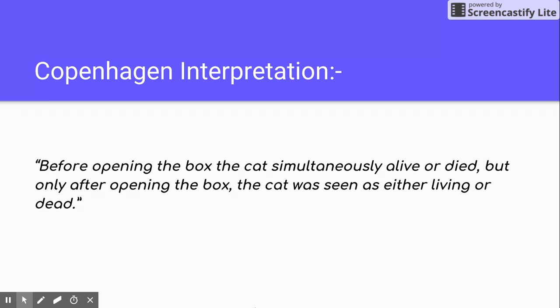Different scientists interpreted Schrodinger's paradox in different ways. Copenhagen interpreted it in this way: the cat which is present in the box can simultaneously be alive and dead. The observer cannot predict the state of the cat. Only when he observes the cat can he confirm the state of the cat.